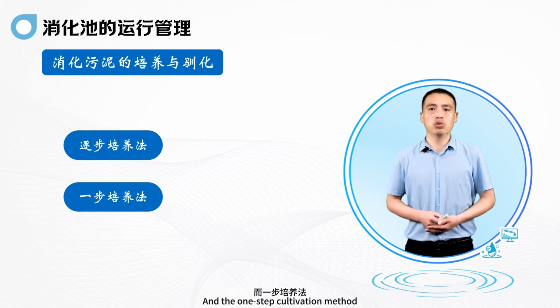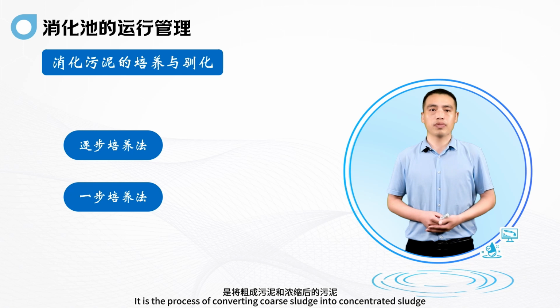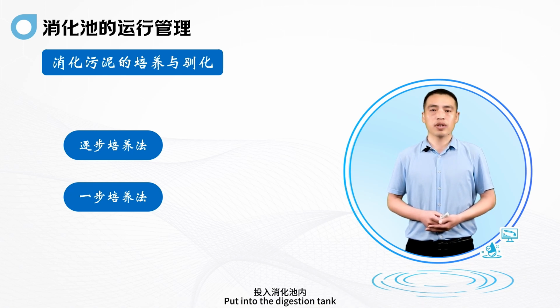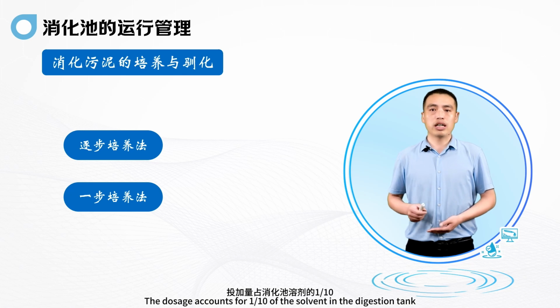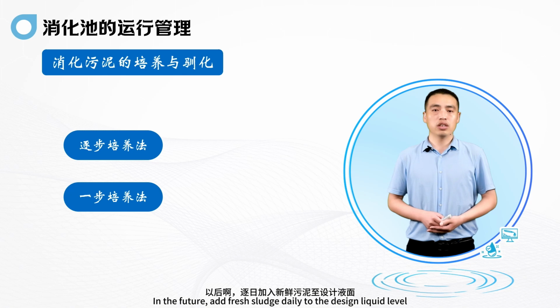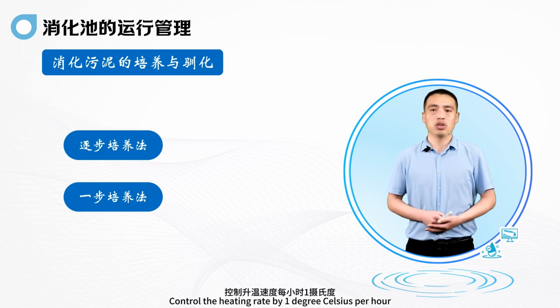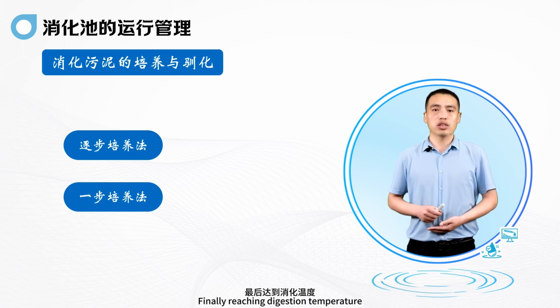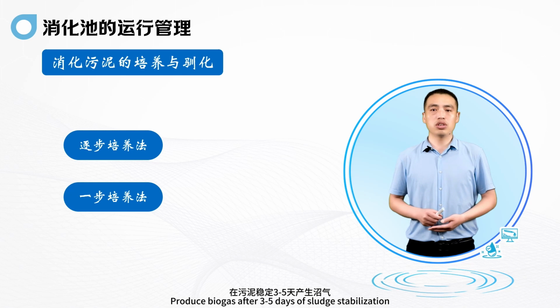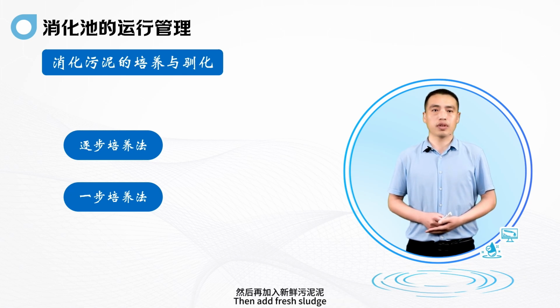And the one-step cultivation method. Raw sludge is converted into concentrated sludge and put into the digestion tank. The dosage accounts for 1/10 of the volume of the digestion tank. After that, add fresh sludge daily up to the design liquid level, then heat it up. Control the heating rate at 1 degree Celsius per hour, finally reaching digestion temperature. Biogas is produced after 3 to 5 days of sludge stabilization, then add fresh sludge.